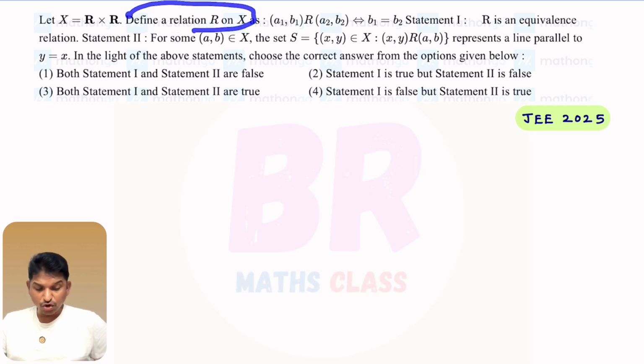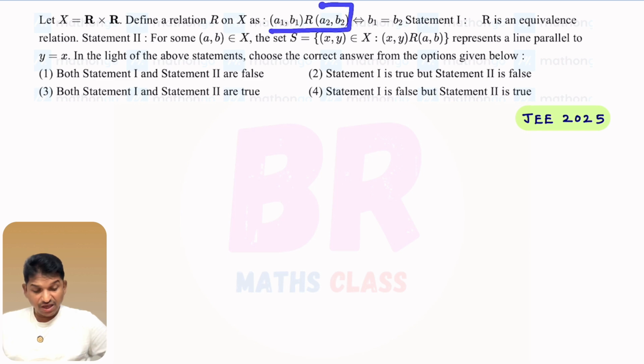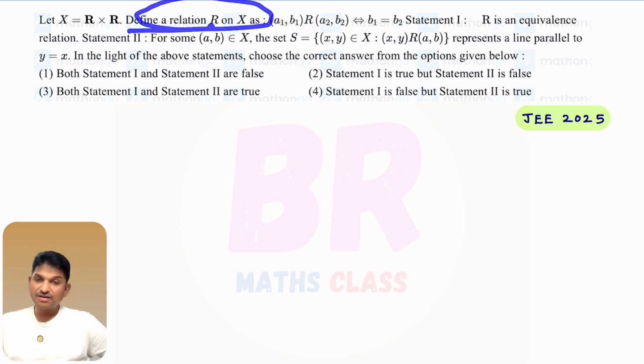R is a relation on X. You see here, A1 B1 is related to A2 B2 if B1 equal to B2. R is a relation on X means R is a subset of X cross X. X cross X contains what? Ordered pairs will be there.